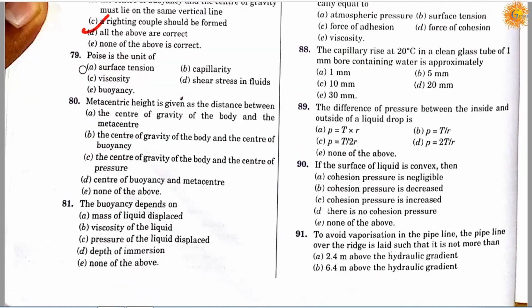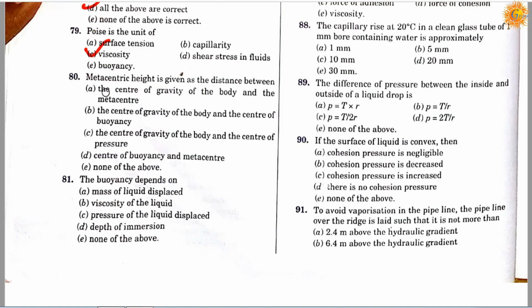Question number 79. Poise is the unit of option A, surface tension; option B, capillarity; option C, viscosity; option D, shear stress in fluid; and option E, buoyancy. So correct answer is C, it's viscosity.